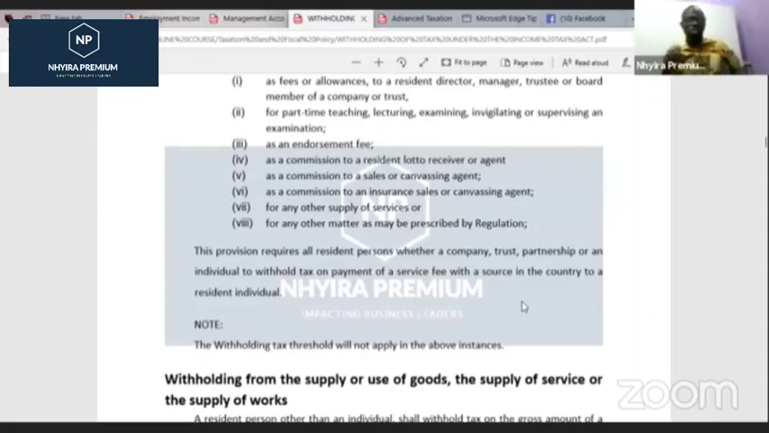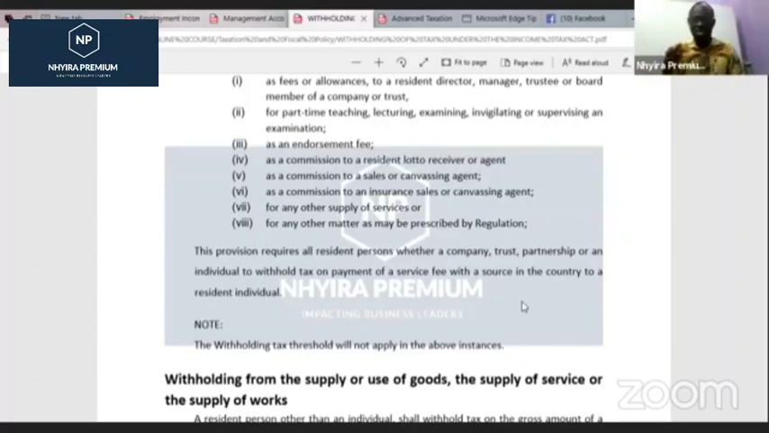Here also, there is no threshold in relation to the limits above which we have to charge or don't have to charge when it comes to services. So we won't say, okay, endorsement fees below this are exempted from tax.